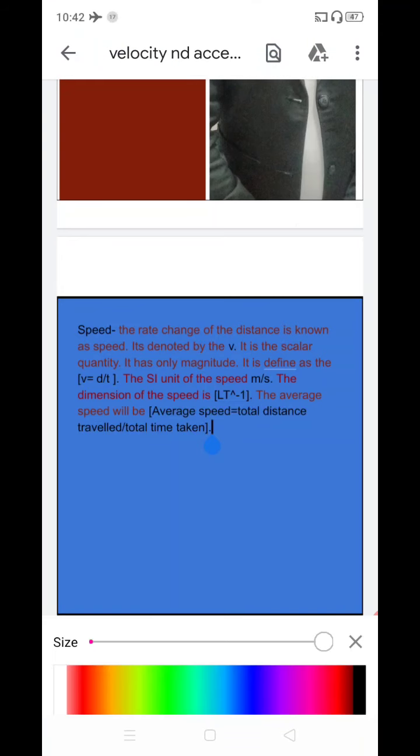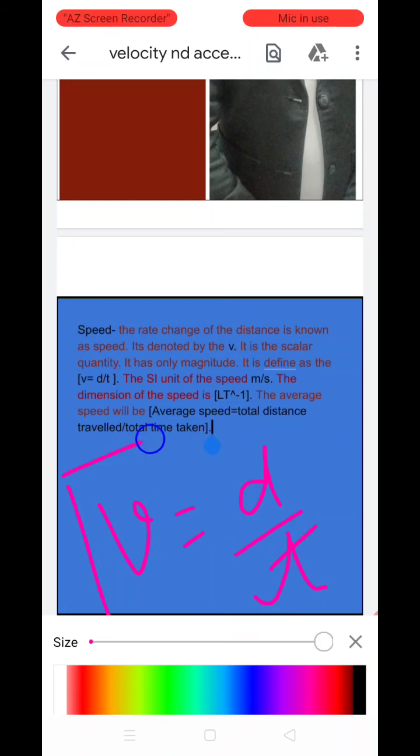Speed is the rate of change of distance, and it is denoted by v. The rate of change of the distance d upon time t. Clear? It is a scalar quantity, so it has only magnitude, it has no direction.